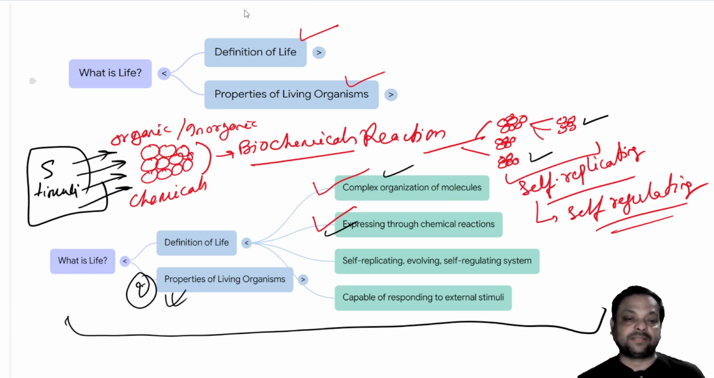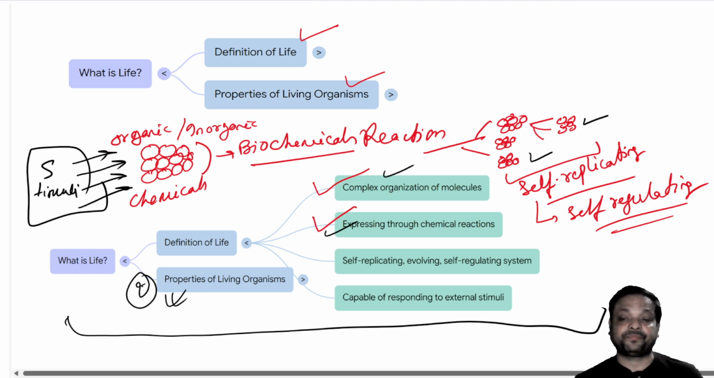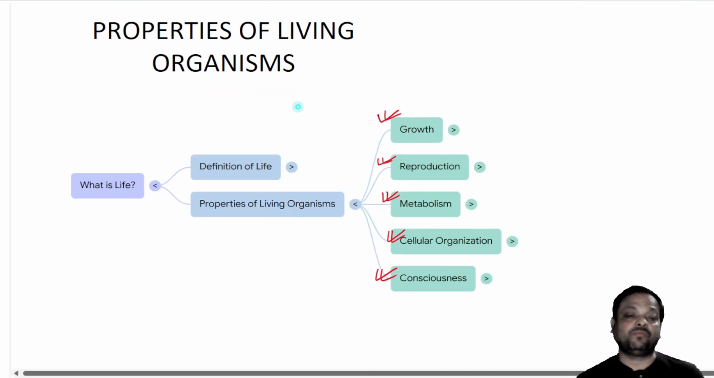And as the chemicals are present, got it? So these chemicals are present and these chemicals undergo reactions. They are also changed with the external stimuli, and the chemical reactions are called biochemical reactions to produce small self-replicating substances which can regulate accordingly, and they contain self-regulating systems. Got it? And then we move into the properties of living organisms.